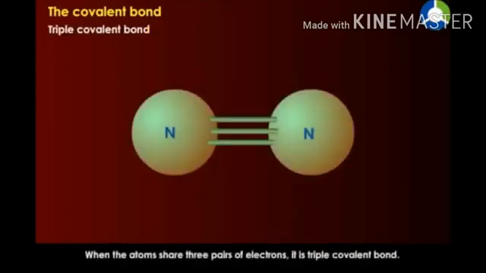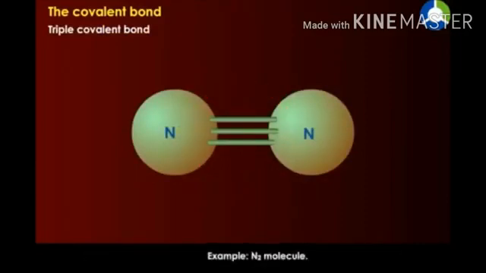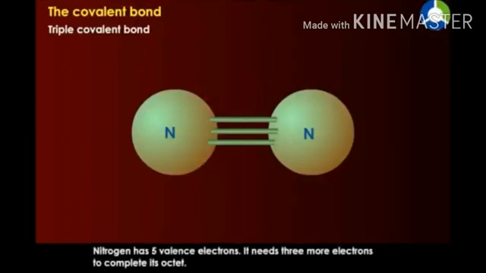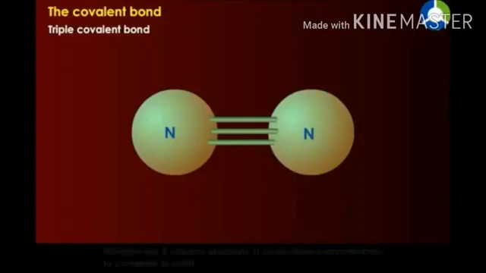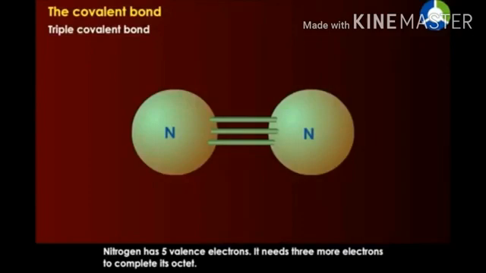Triple covalent bond. When the atoms share three pairs of electrons, it is a triple covalent bond. Example, N2 molecule. Nitrogen has 5 valence electrons. It needs 3 more electrons to complete its octet. Those 3 electrons nitrogen gets from another atom to form a triple covalent bond.